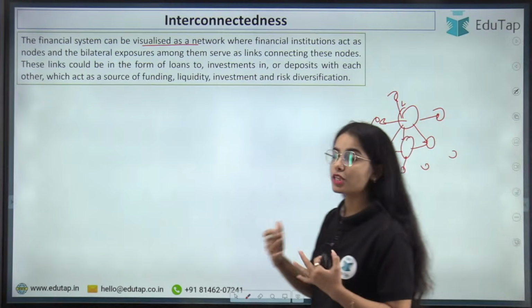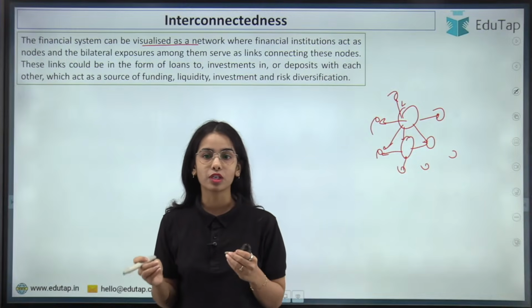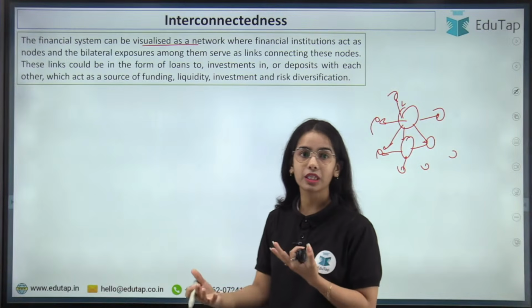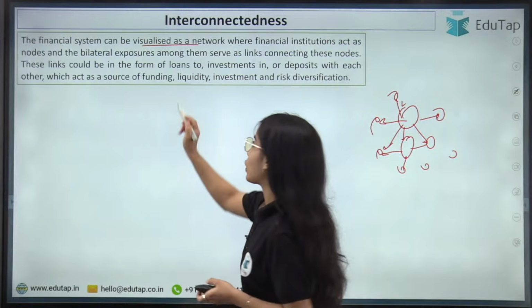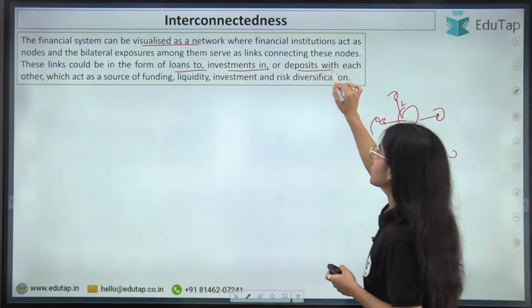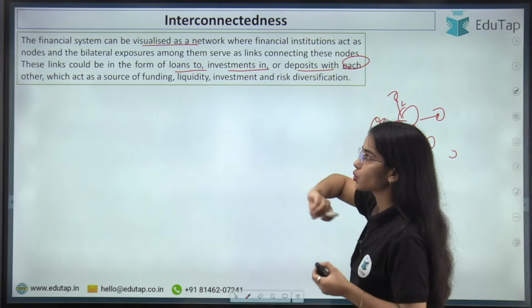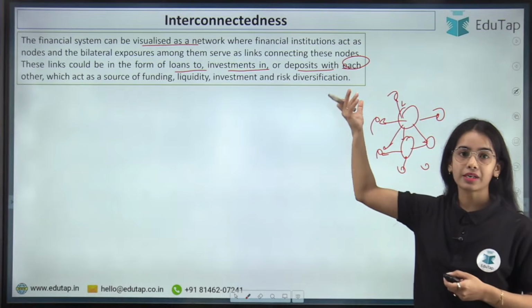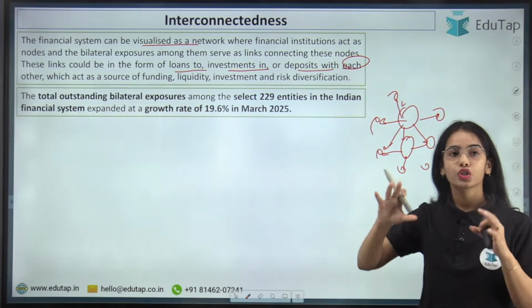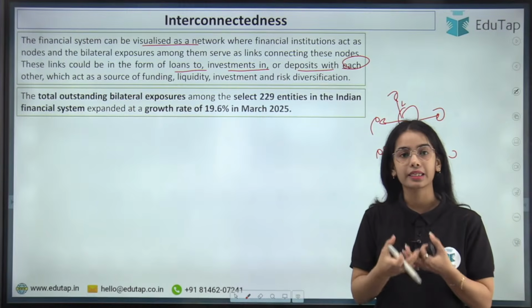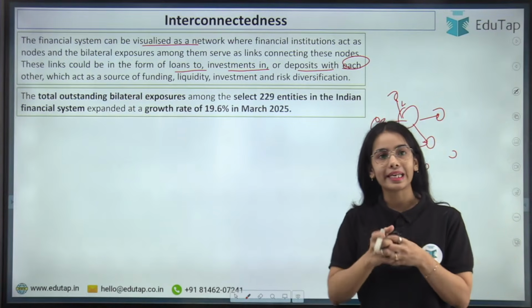NBFCs, okay? So the financial system can be visualized as a network where financial institutions are connected with each other through links in the form of loans, investments and deposits with each other, which act as a source of funding, liquidity, investment and risk diversification. So if the financial systems are interconnected, that means their problems also can get interconnected.